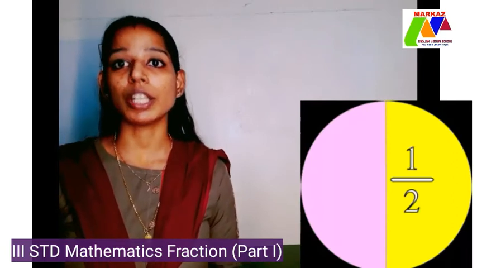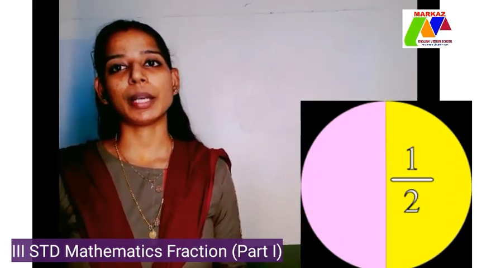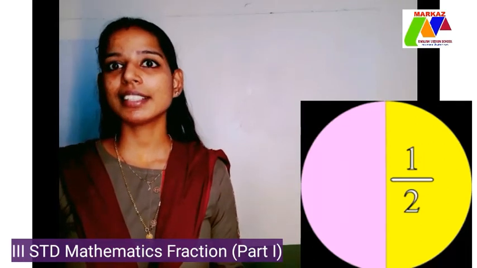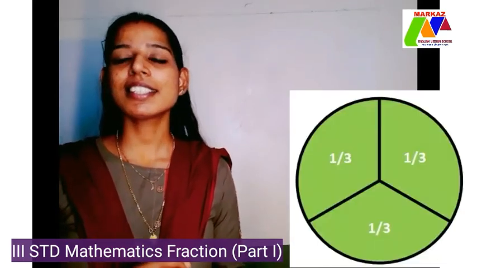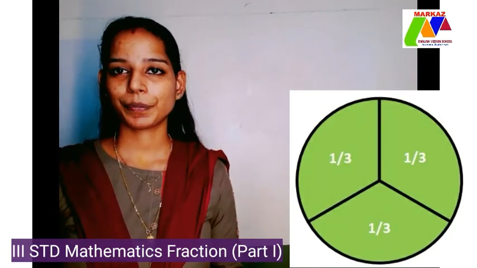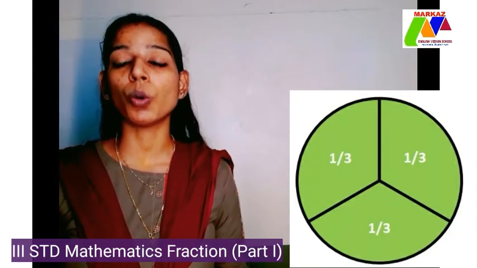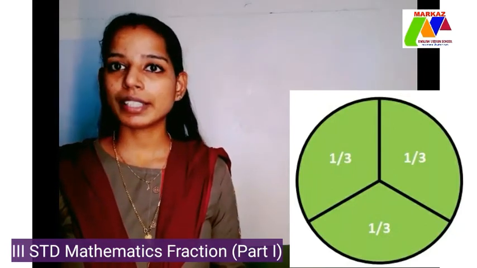It should be written as 1/2. Now look at this circle. Here this circle is divided into 3 equal parts. Each part is 1/3 portion of the whole circle. It should be written as 1/3.